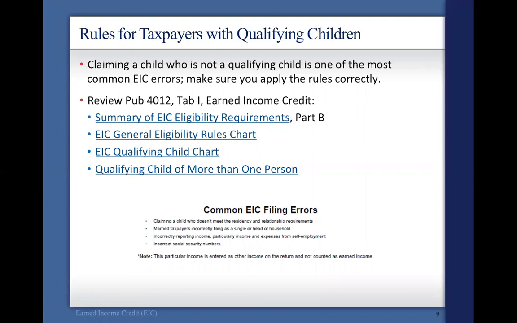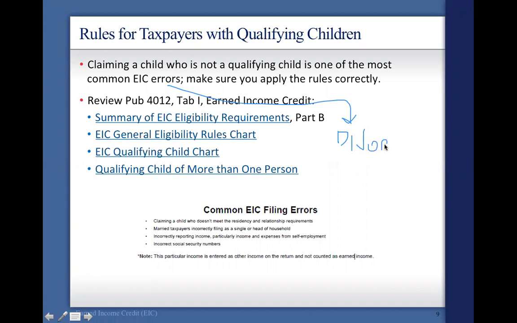So, rules for taxpayers with a qualifying child. Claiming a child who is not a qualifying child is one of the most common errors. I would write on there that the reason for that is divorce.